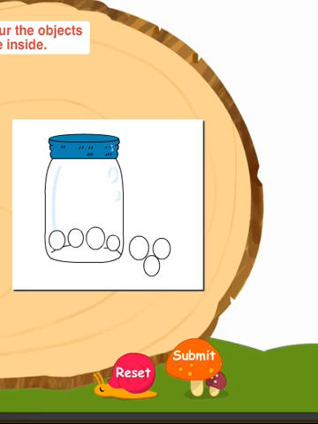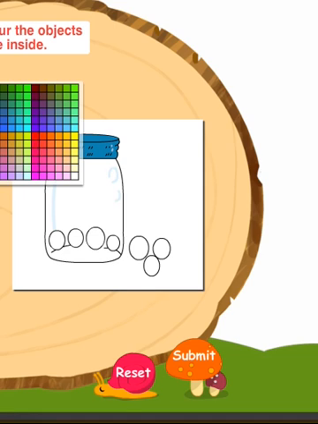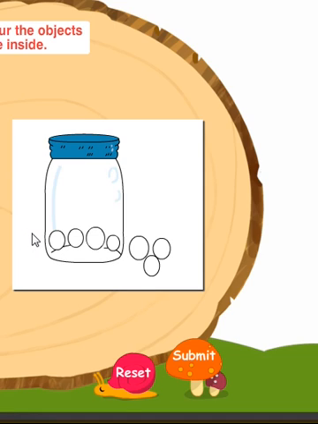Apples are inside the basket. Here also you must color the balls inside the jar. See, balls are there inside. Okay, color it. Good. Good. We can go to the next page.